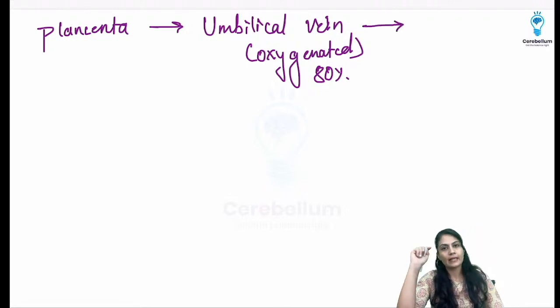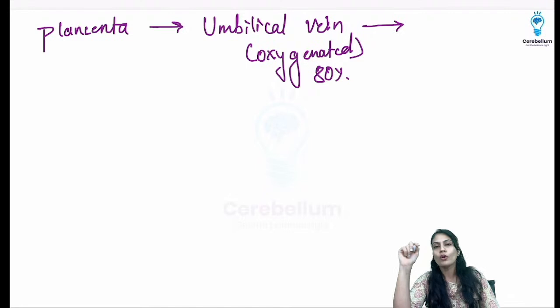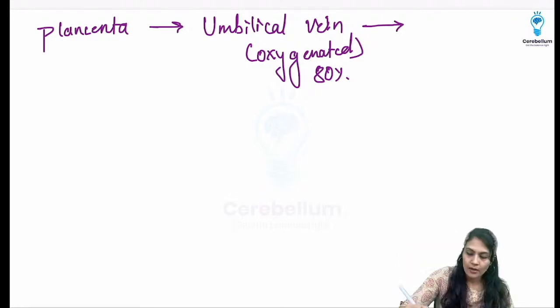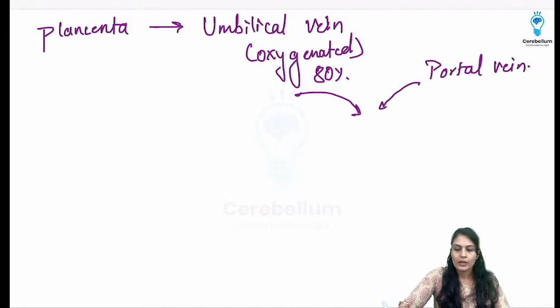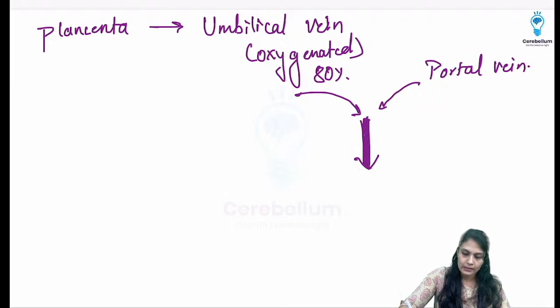And from the umbilical vein, where is the blood going to go? From the umbilical vein via the ductus venosus, so I am going to write like this. Over here from the umbilical vein and also from the portal vein, a very small amount of blood flows towards the liver. You can make this arrow thicker and there is going to be a thinner arrow.